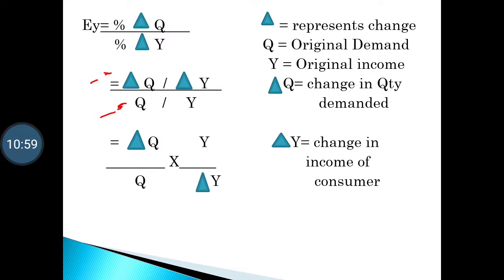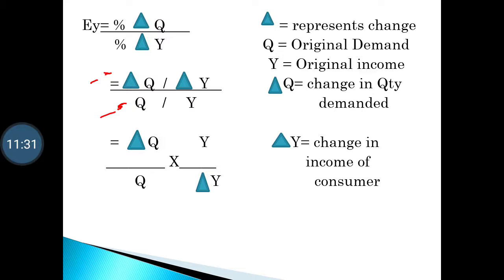When a person's income increases from 1000 to 1500 rupees, his quantity demanded increases from 100 to 150 units. So here on the income side, your difference comes to 500 rupees. 500 रुपया बढ़ा है between 1500 and 1000. In the same way, on the quantity demanded side, earlier it was 100 units.